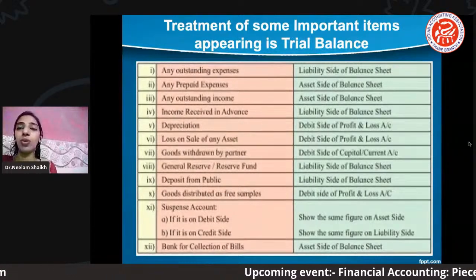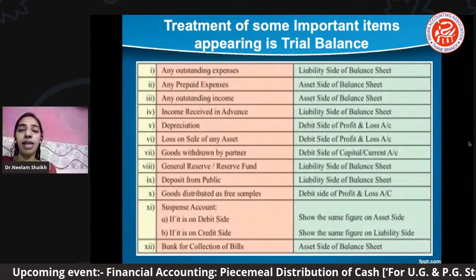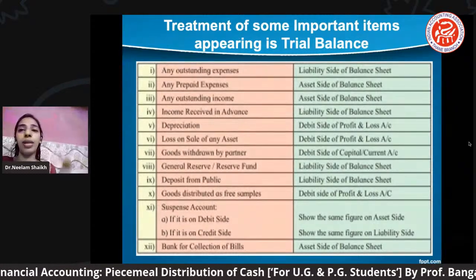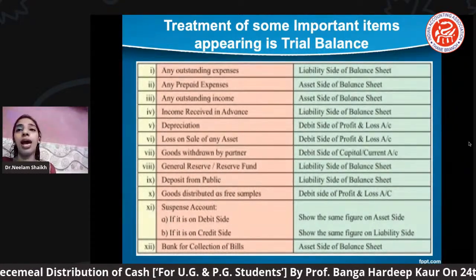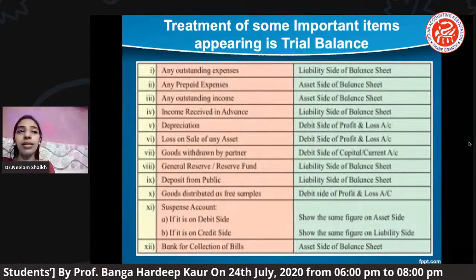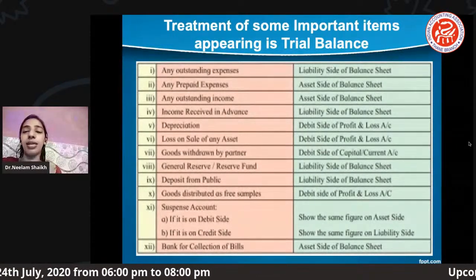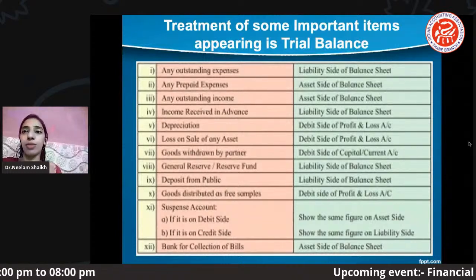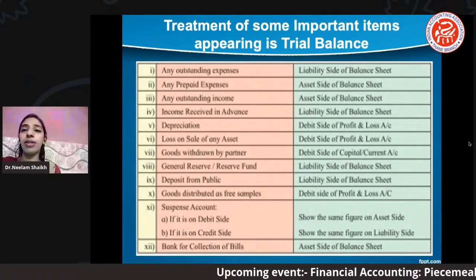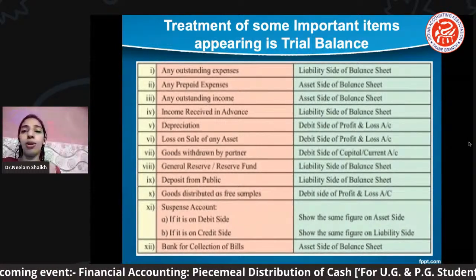If the difference is located on the debit side of your trial balance, then that difference amount will be posted on the asset side of your balance sheet. Same way, if you find the trial balance has a difference and the difference is to be recorded on the credit side, then in that case that difference is supposed to be posted under the liability side of your balance sheet.